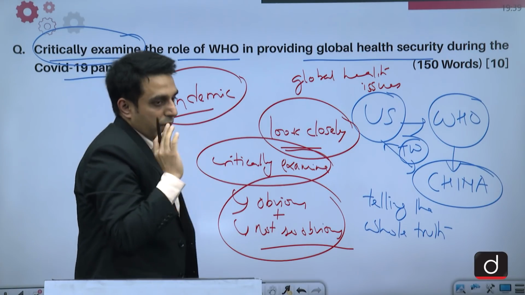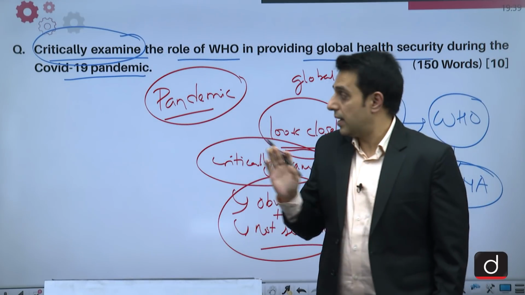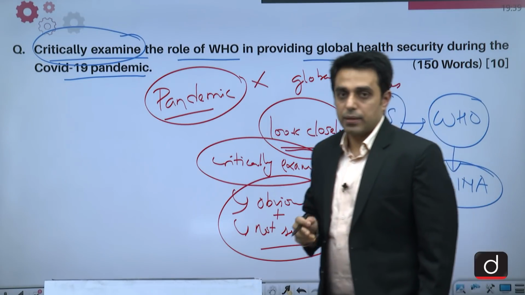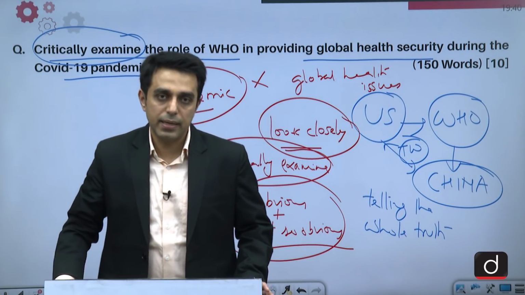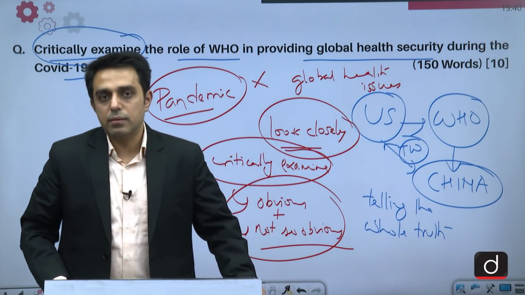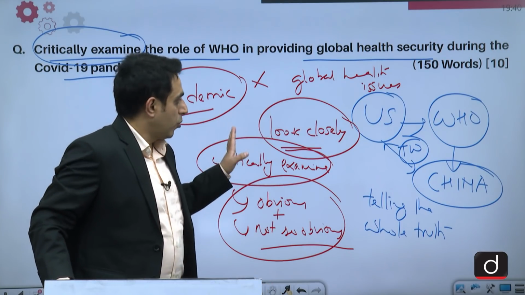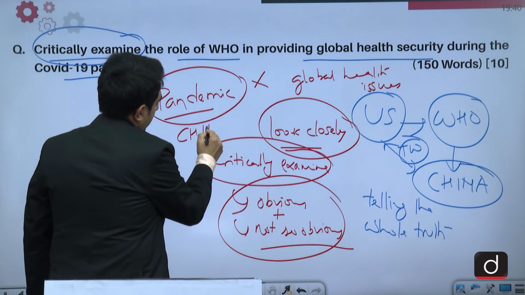Now there is one criticism of WHO which we can mention in this answer, that WHO was a little late in declaring it a pandemic when there was overwhelming evidence, but it took its own time in declaring it a pandemic, and countries like US said that this was done by WHO because WHO was favoring China.